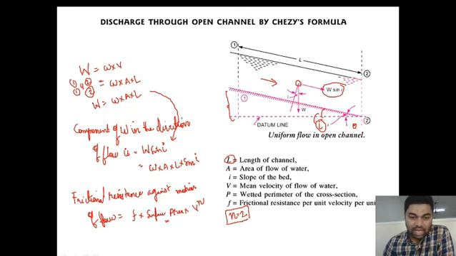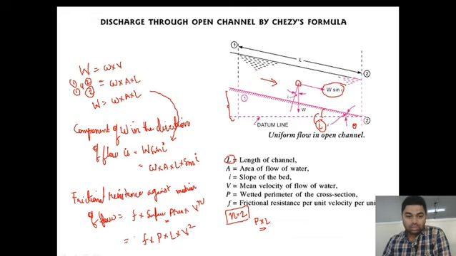And what is the surface area? Perimeter into length will be nothing but surface area. So, from this the frictional resistance becomes f into perimeter into length into velocity to the power n. What is the value of n? The n value is 2. So, the frictional resistance against the motion of the flow becomes f into P into L into V square. Remember here P is nothing but perimeter, it is not the pressure, it is the wetted perimeter of the cross section.